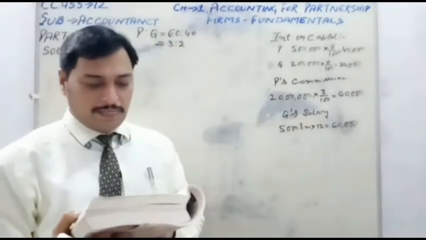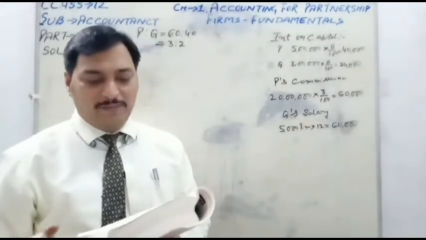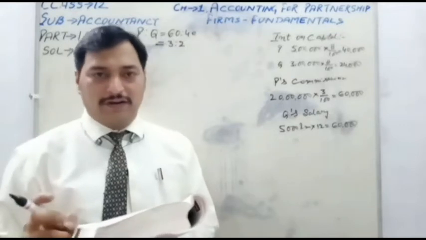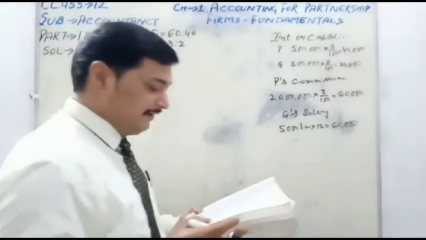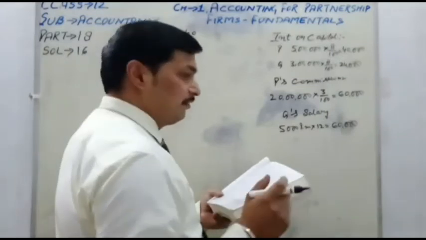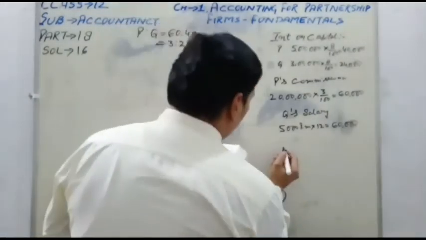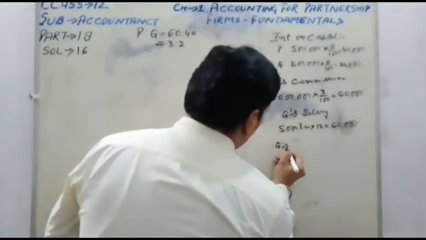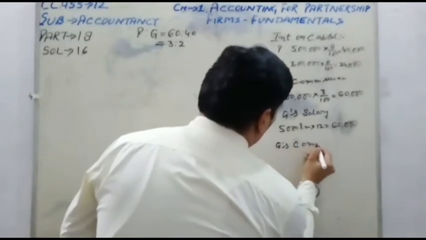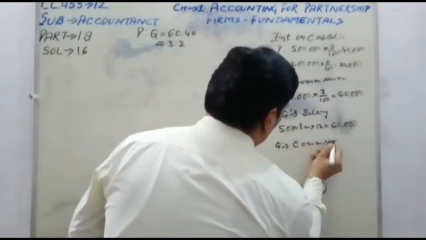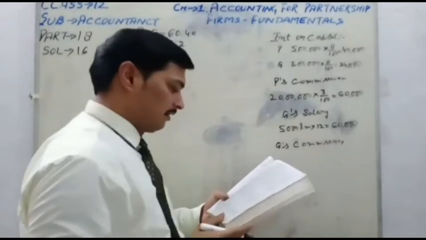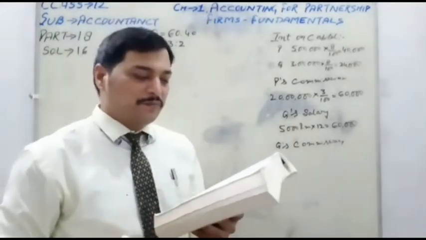Next calculation, Q will get commission of 5% on profit after deducting interest, salary and commissions including his own commission. So here we will calculate Q's commission. Before Q's commission, one more adjustment is given.